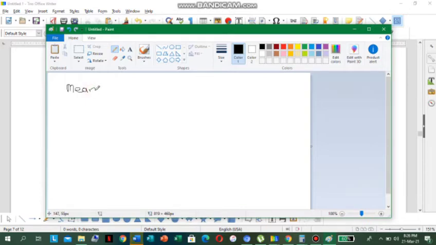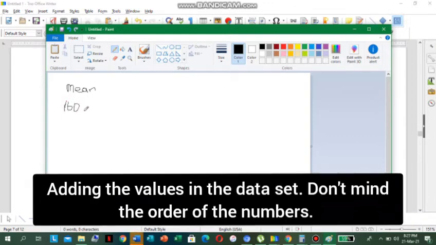Working with the definition, right? So let me read the definition again. The mean of a data set is found by adding all numbers in the data set and then dividing by the number of the values in the set. So let us add up all the numbers in the data set now. So that's 160 for day 1.